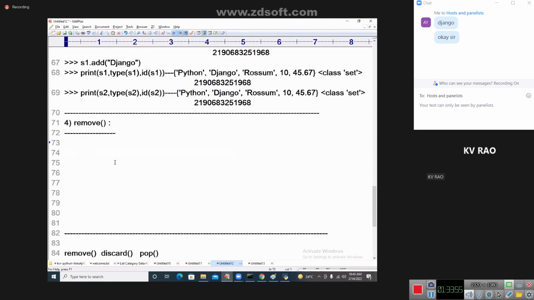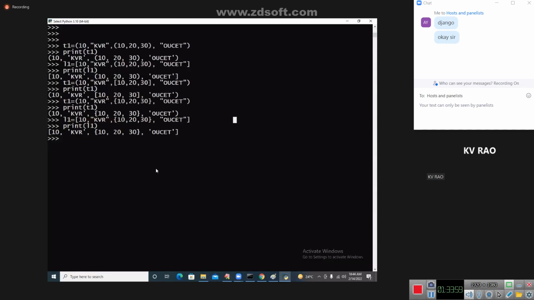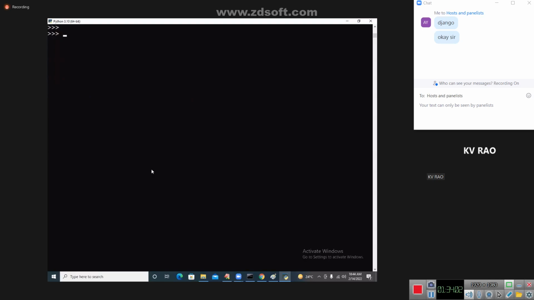Coming to the remove function I am going for. Let us come back, students. I am going to give you the clarity. So L1 is equal to L1. Take some set here. This is my data. Print of S1. S1 is the data. Now I want to remove, S1 dot remove of.